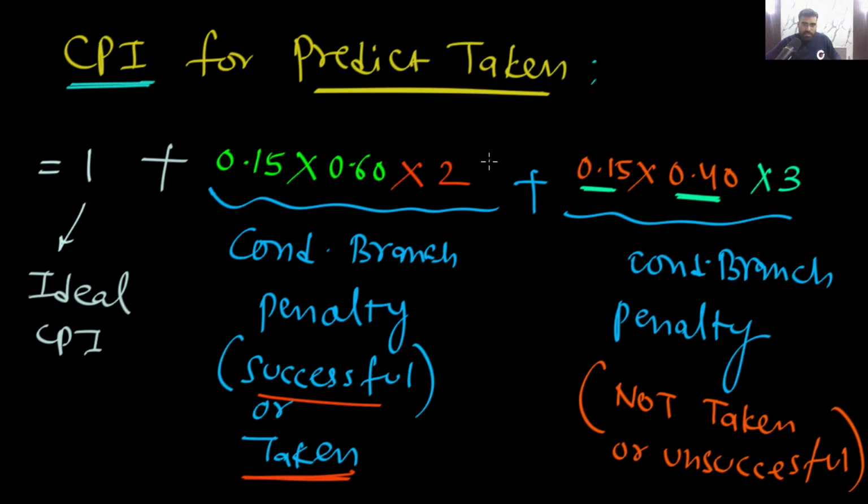And plus, there will be conditional plus unconditional branch. For unconditional branch, what will happen? Only 1% of instructions are unconditional, and they will give you 3 stalls. So this is the case for unconditional branch. Okay, so your final answer is what?